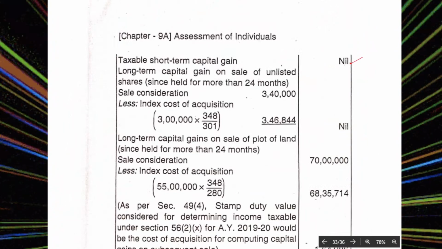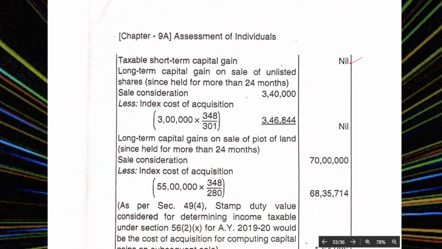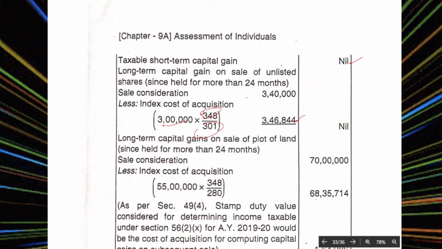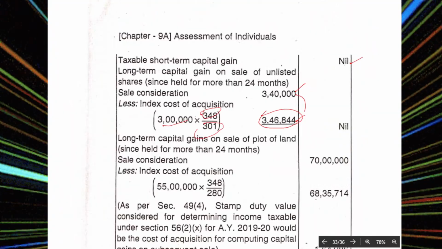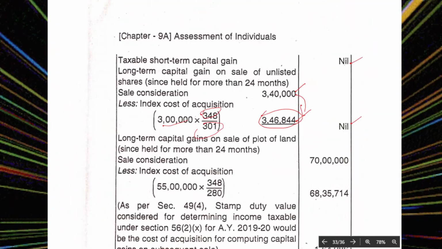Short-term capital gain 0. Long-term capital gain on unlisted shares: 3 lakh 40,000. Indexation benefit gives 3 lakh 46,000. So 3 lakh 40,000 against 3 lakh 46,000 with indexation is a loss. So 0. Then long-term capital gain on sale of plot since 2024.